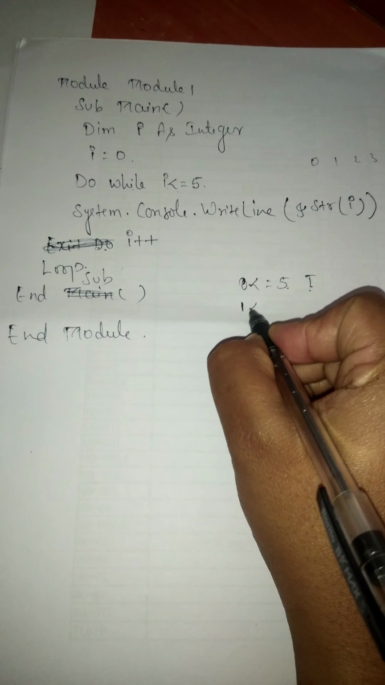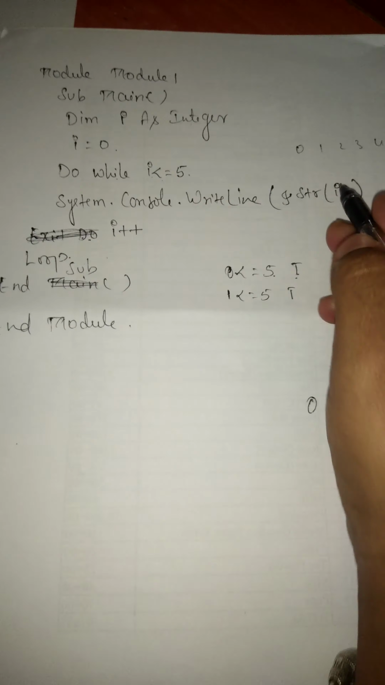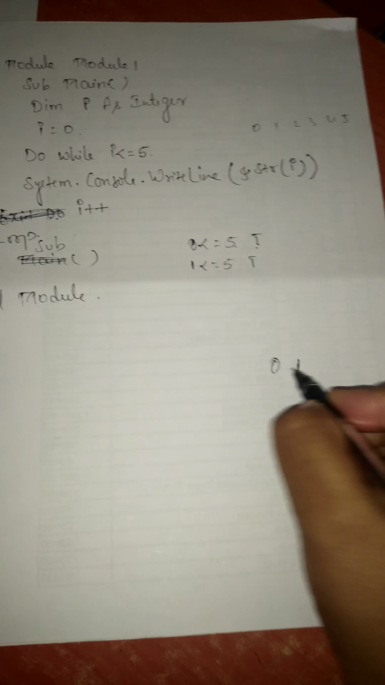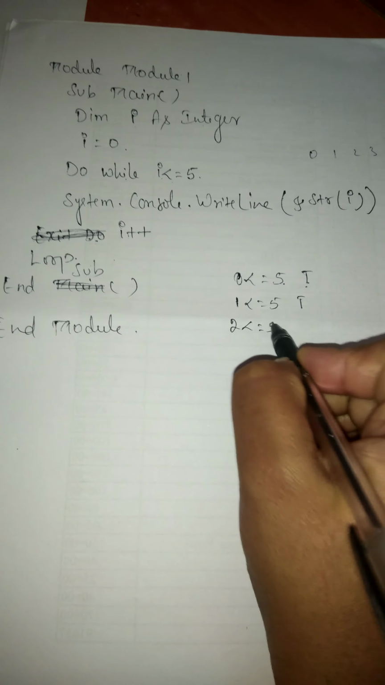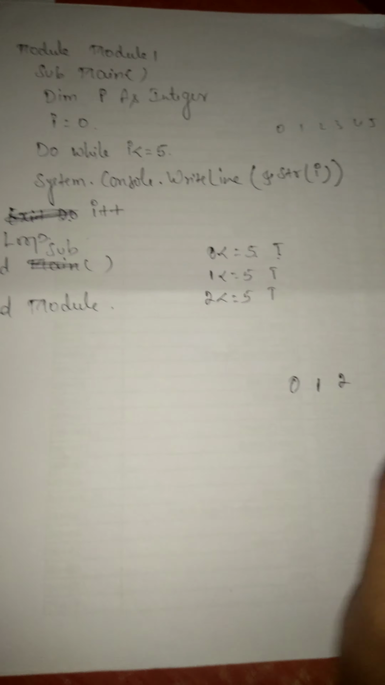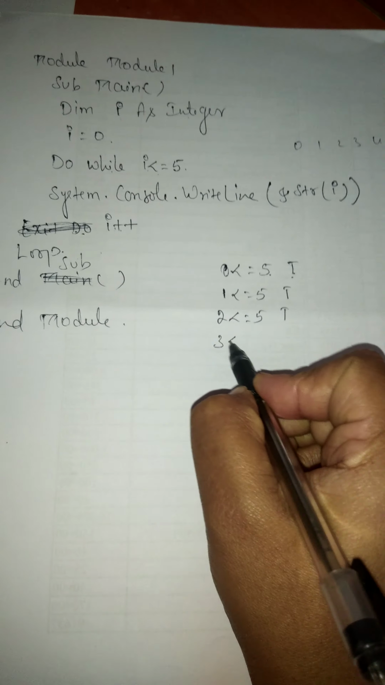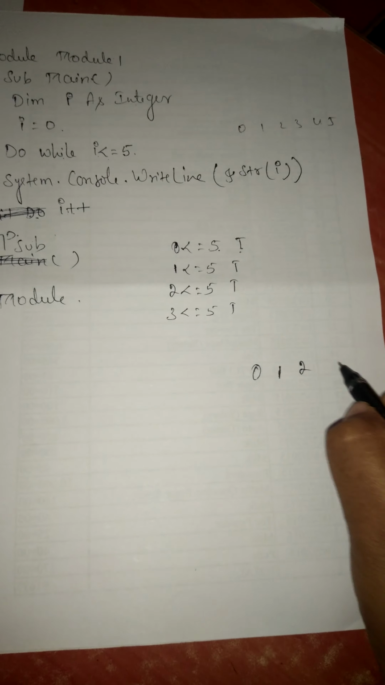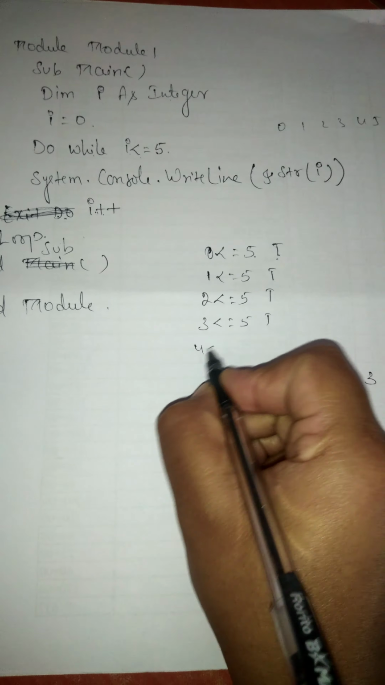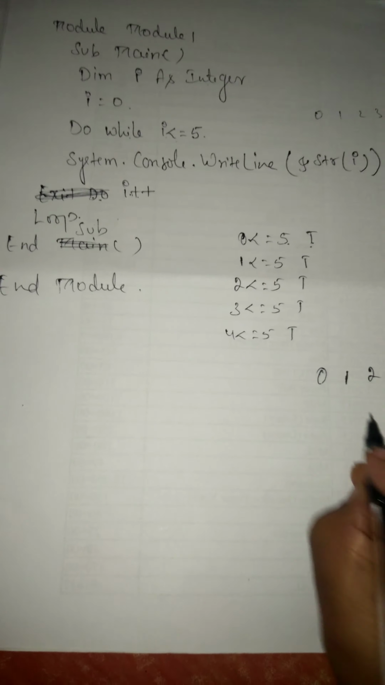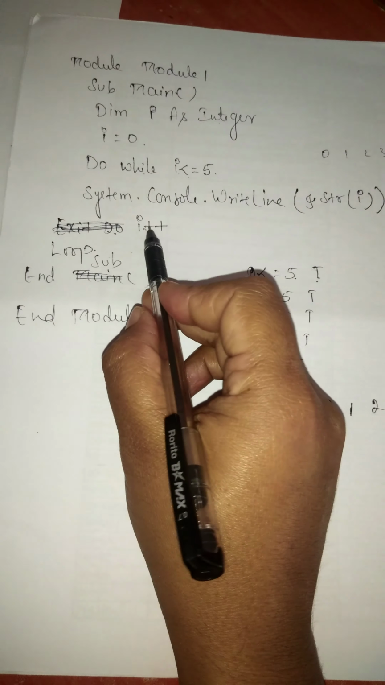It will check a condition what? 1 less than or equal to 5. So it is true. So it will display the value, that is 1. Again I will become 2. 2 less than or equal to 5. True. If it is true, it will display and it will be incremented. 3 less than or equal to 5. It is true. So it will display and it will become 4. 4 less than or equal to 5. It is true. So it will display and it will become 5.